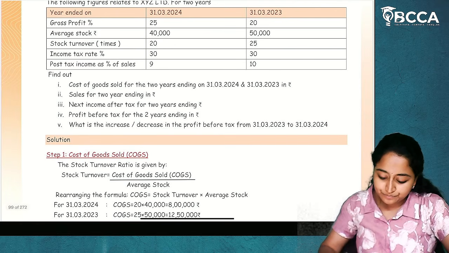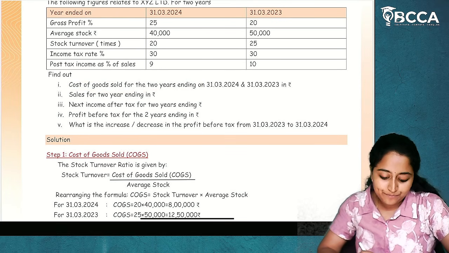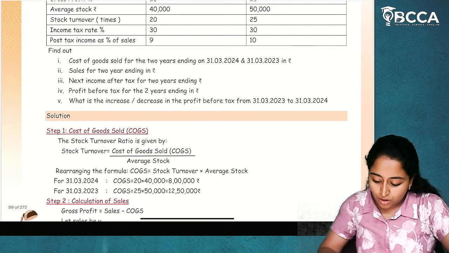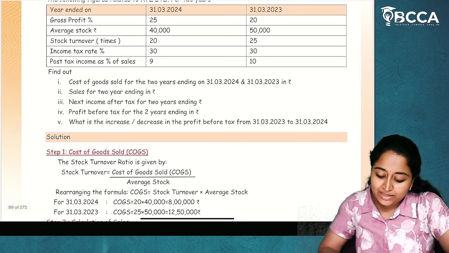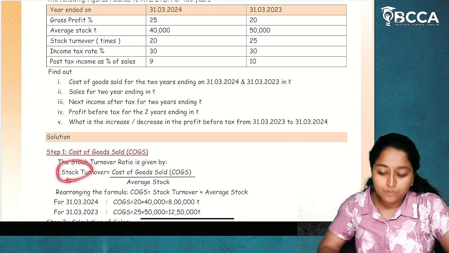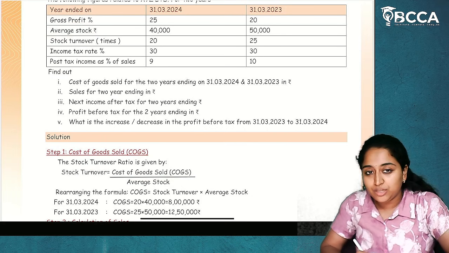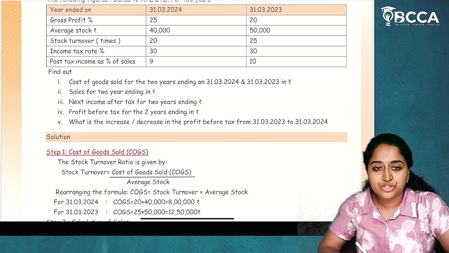Now, they have asked us to calculate the cost of goods sold for the 2 years ending. How will we do it? Sales into 1 minus gross profit will give the cost of goods sold. Yes or no? Now, to derive that, we need sales. Did they give us sales here? No, but they have given us the stock turnover ratio. Now, what is stock turnover? Cost of goods sold divided by average stock. Average stock is already given in the question. What is cost of goods sold? We'll find out. Stock turnover is also given in the question.